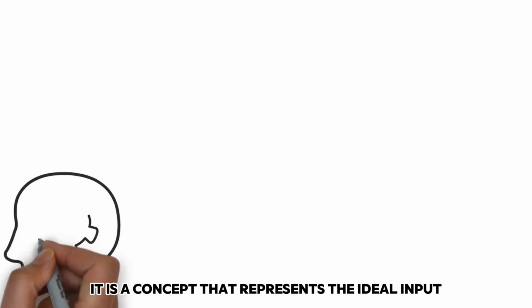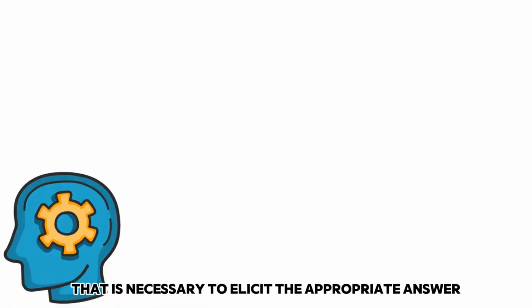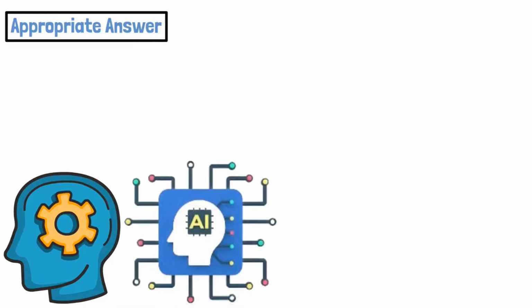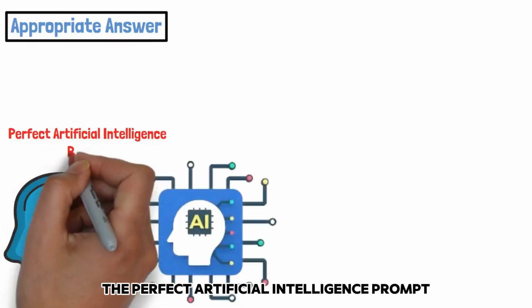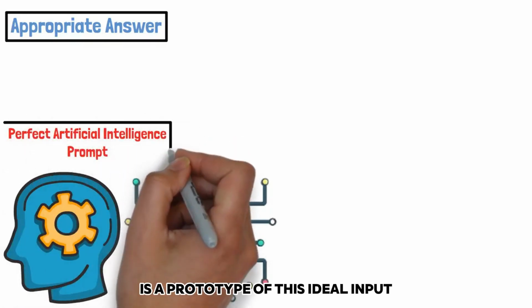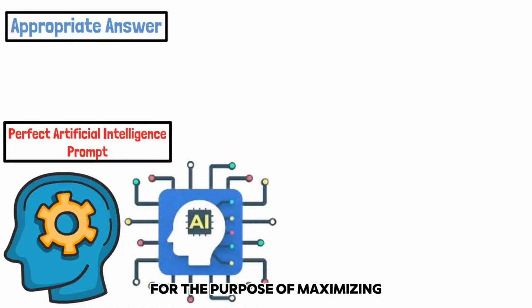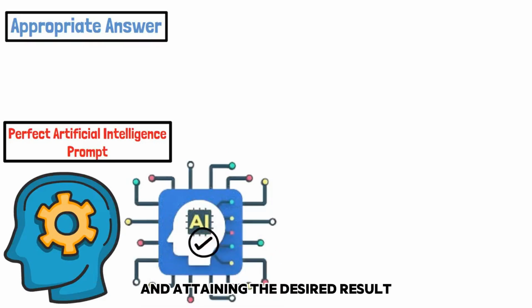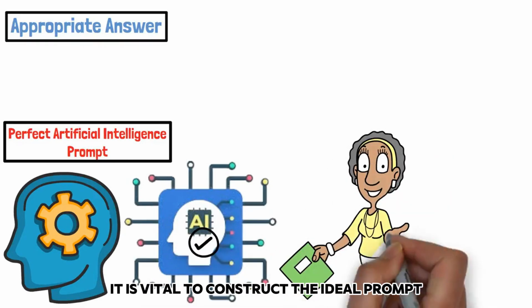It is a concept that represents the ideal input that is necessary to elicit the appropriate answer from an artificial intelligence model. The perfect artificial intelligence prompt is a prototype of this ideal input. For the purpose of maximizing the capabilities of the artificial intelligence and attaining the desired result, it is vital to construct the ideal prompt.